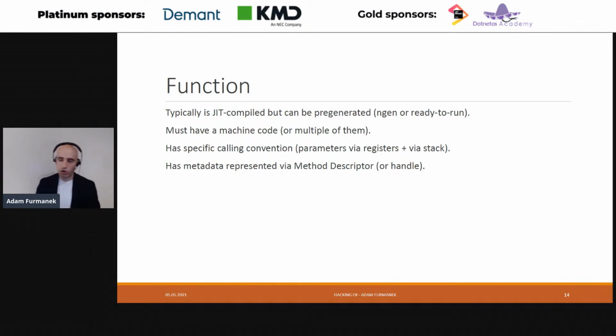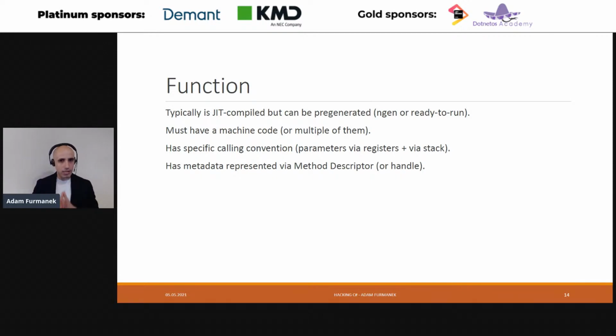But it's not the end of the world. Starting from .NET Core 2.1, as far as I remember, a single method may actually have multiple machine codes because we have so-called tiered compilation. The first compiled machine code is the dumbest one, just doing the job, and then .NET gets some metrics to profile the method, performs the profile-based optimization of the method and compiles it again. I may be wrong here, but .NET 6 tried to disable this by default. In .NET 5, it was enabled by default, so your mileage may vary.